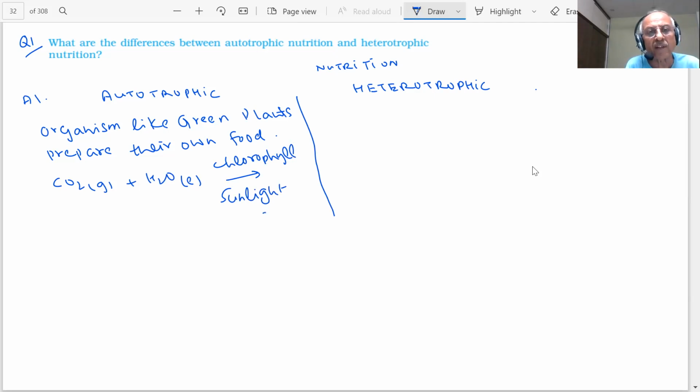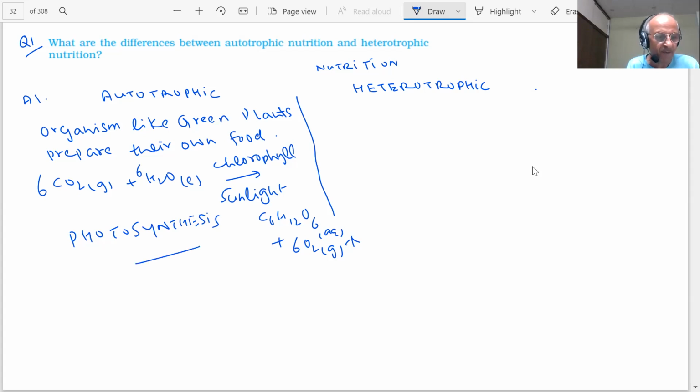What do we call this process? What is the name of this process, students? This process is called photosynthesis.